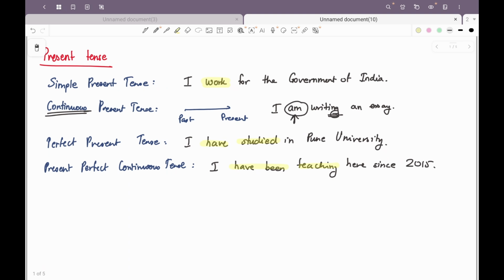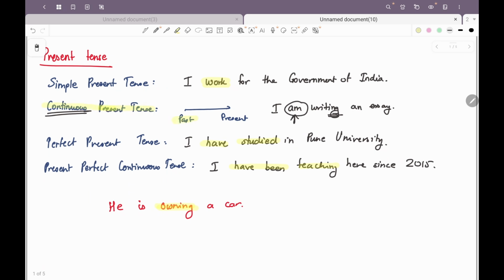Now before we move on to the past tense, let me just quickly discuss some of the things that are important from the point of view of the exam. For example, he is owning a car, right? One could say that he is continuing to own it, which means currently. If you talk about the present, this is the present continuous tense.